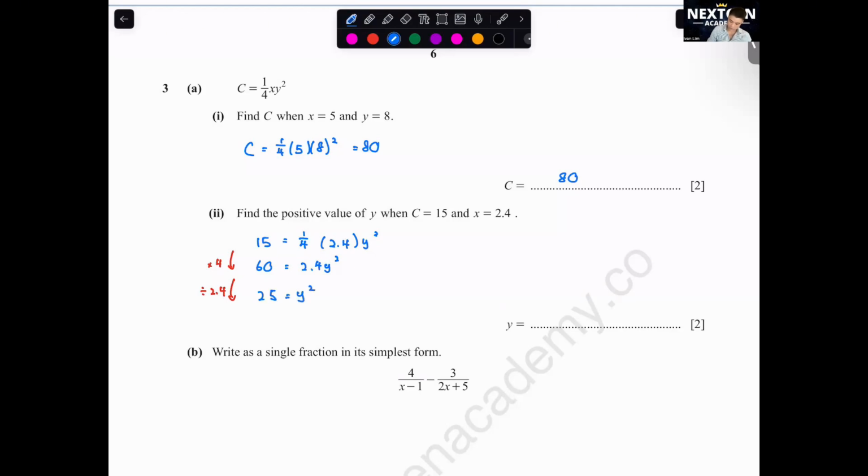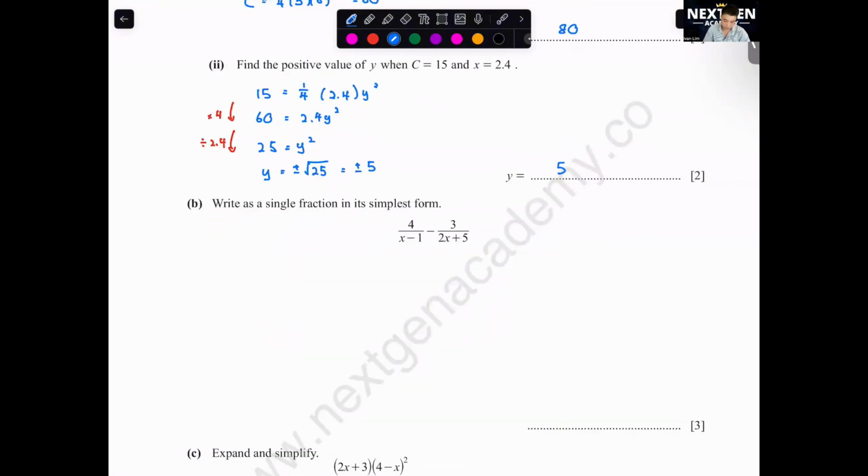Y squared. Okay, y will be equal to plus minus square root 25. So you get plus minus 5. Plus minus 5, they say they want the positive value only. So you get 5. Remember, when you square root, you will get plus minus square root, not just square root.